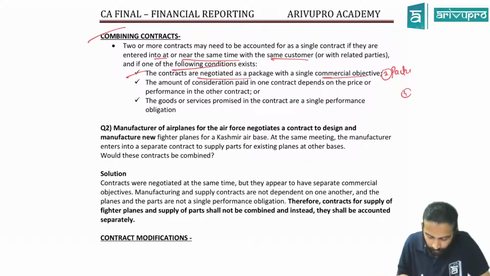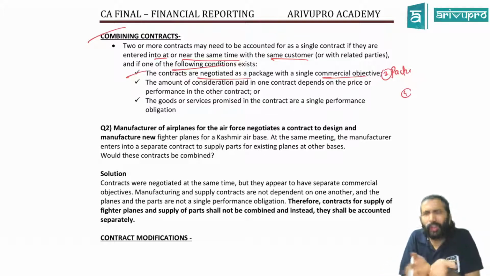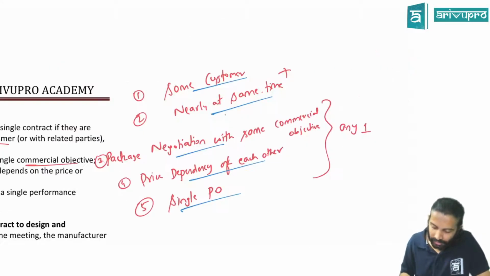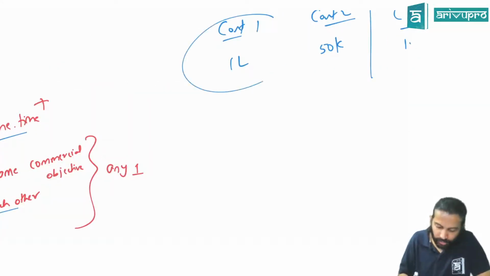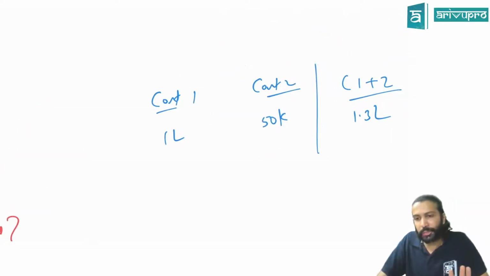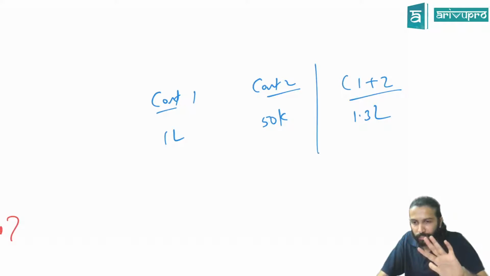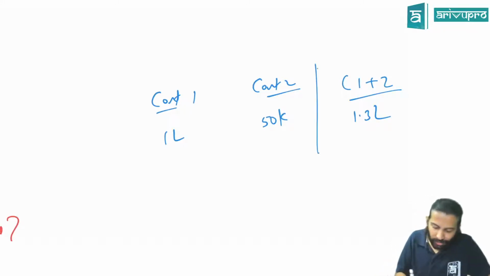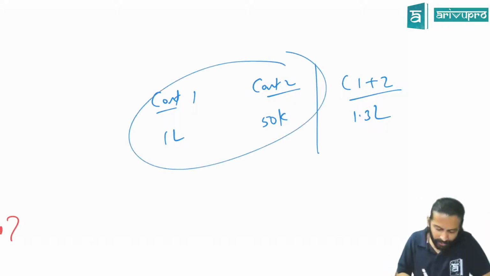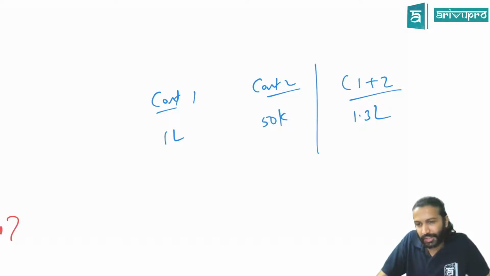Why are you combining, sir? Why are we combining? For the accounting, per se. If there is contract 1, you have to apply all the 5 steps of revenue recognition to contract 1. If there's contract 2, you have to apply the 5 steps of revenue recognition to contract 2. Should I apply all the 5 steps individually to contracts 1 and 2, or can I collate them and apply the steps once? Fair enough? It's avoiding the duplication of work, basically. That's what we're trying to do here.